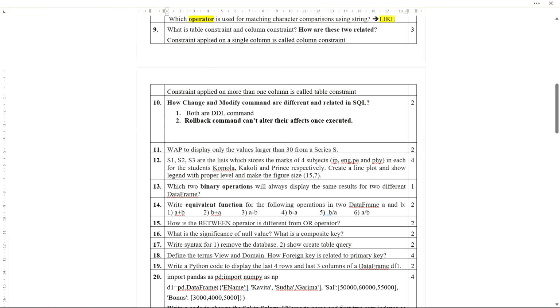Sometimes students get confused with change and modify. Sometimes students write that modify is a DDL statement. Many times, actually, not sometimes, I have seen students considering modify as a DML statement. But no, you must remember. If you go through my previous video, you will get the difference between change and modify. I have clearly and practically explained the difference and the relation between change and modify. So I request you to please go through the previous video to get the difference.